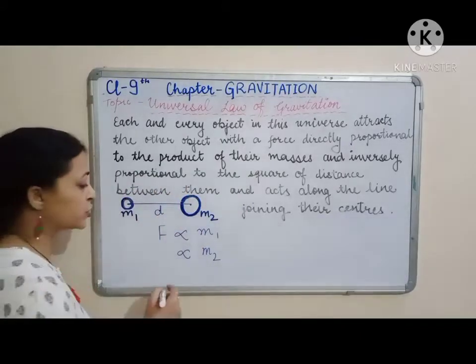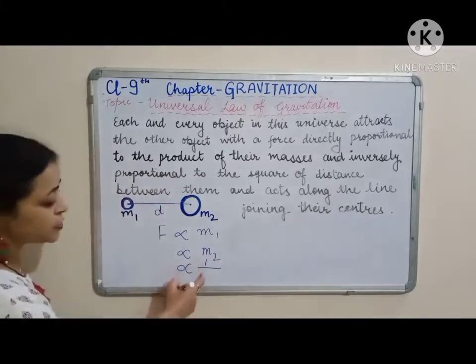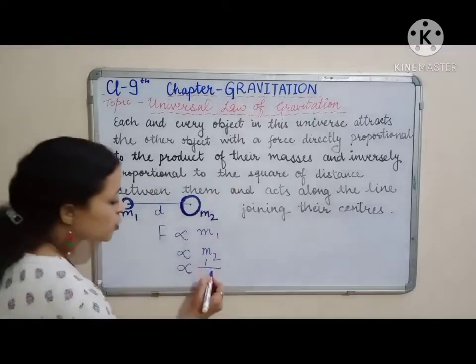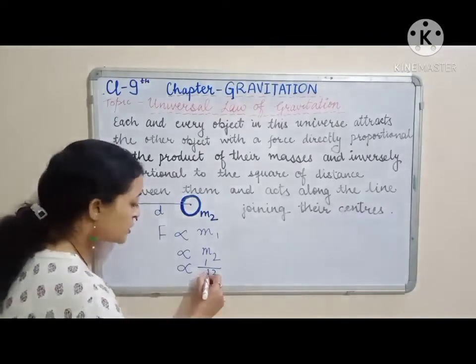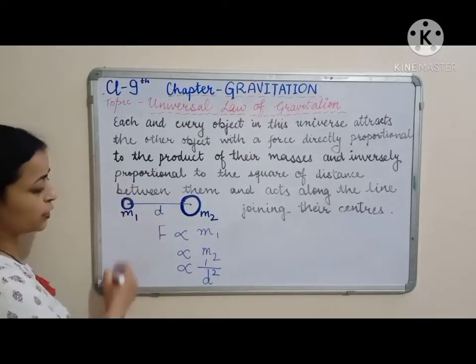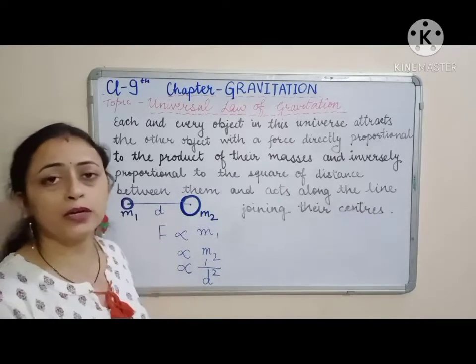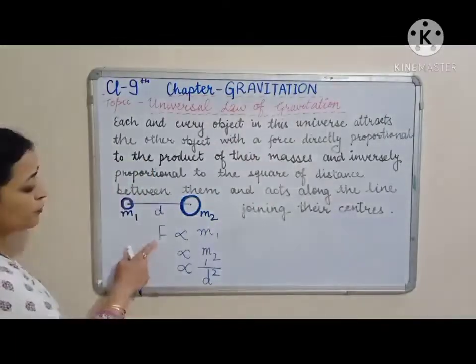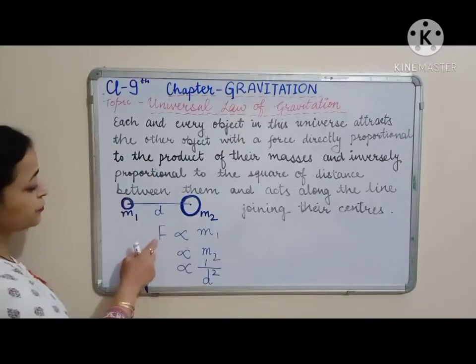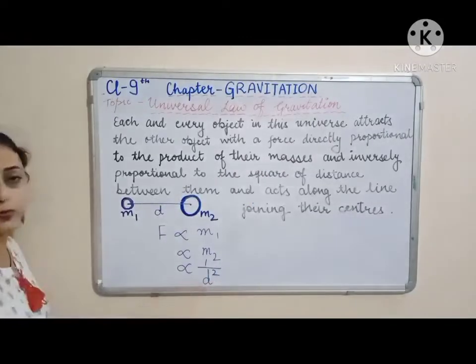For inverse variation, how do we write? It is written as 1 upon. So it is inversely proportional to the square of distance, for which I have taken the distance d in between. So it is inversely proportional to, inverse में जब भी आएगा आप ये ध्यान रखिए हमेशा कि वो चीज क्या है, डिनोमिनेटर के साथ वेरी कर रही है ना। So वो डिनोमिनेटर में टर्म आ जाएगी। This force is inversely proportional to the square of distance between them.